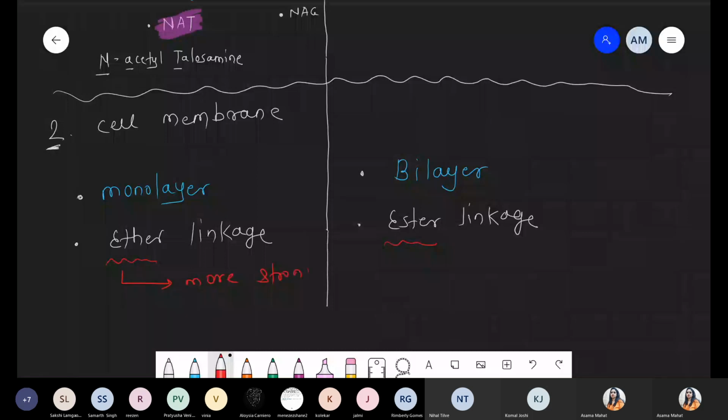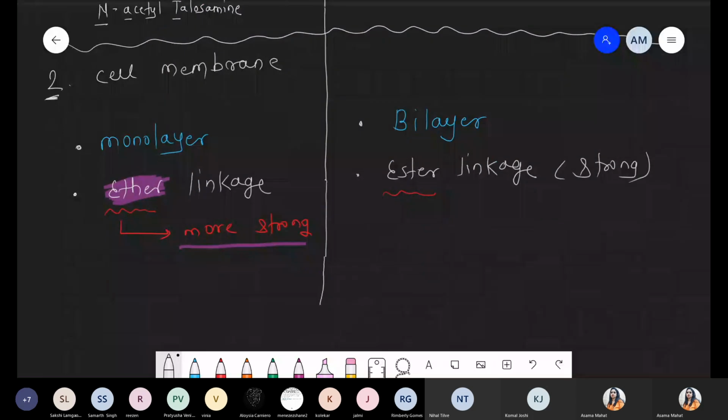Both are strong. Please remember this point. Both are strong bonds because both are examples of covalent bonds associated with the lipid. But you have to remember, in Archaebacteria there is one specific type of linkage, called the ether linkage. Ether linkage is more strong as compared to ester. Ester is strong, right? It is also strong. But which is more strong? Ether linkage.